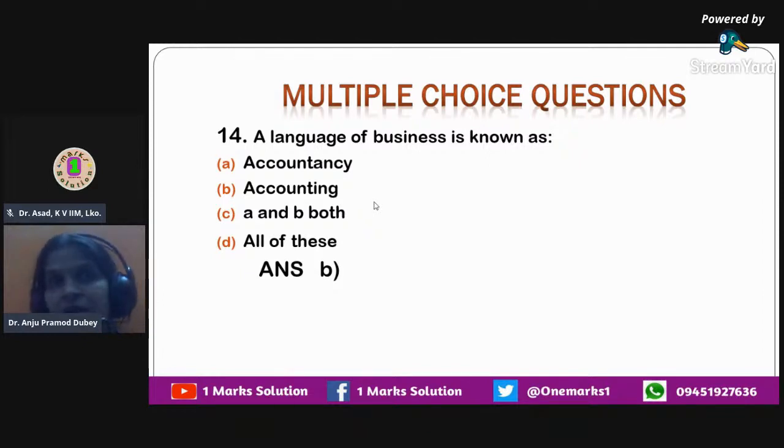So when you talk in accounting terms, you talk through the financial statements, you talk about the profitability of the organization, liquidity, its asset management and solvency and all of it. That all can be done with the help of the language which is called accounting.